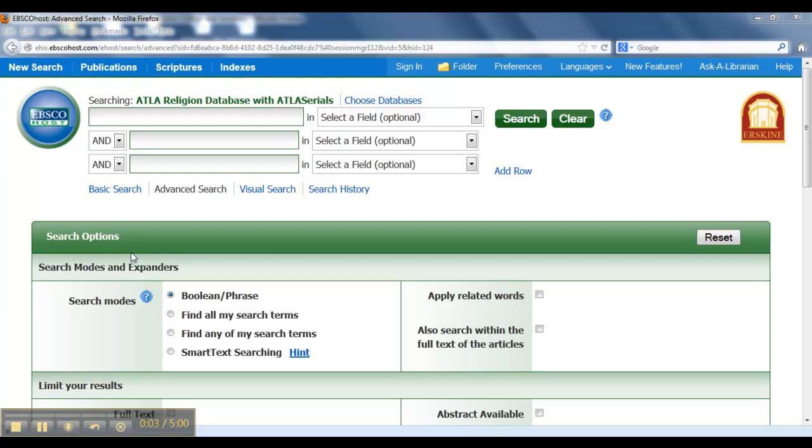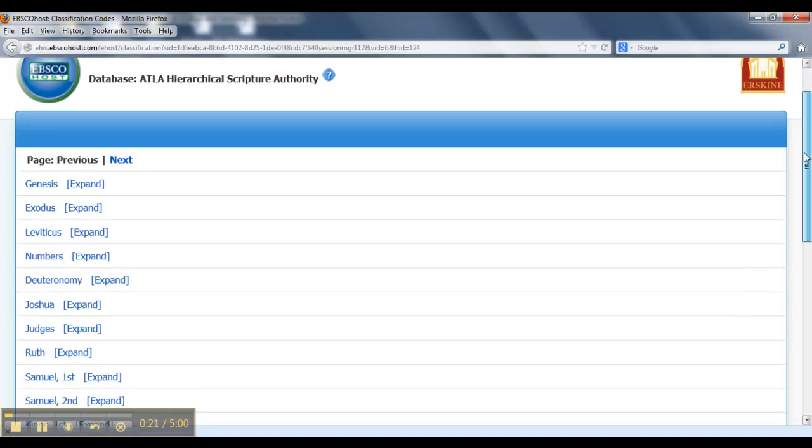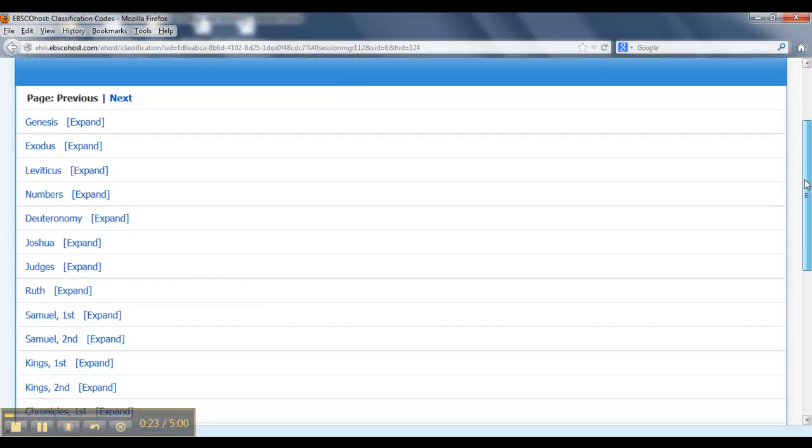This is a tutorial on using ATLA Religion Database to search for journal articles, and we're going to highlight one of the special features in ATLA Religion Database, the scripture search. The link for it is at the top of the page here. I'm going to click on Scriptures, and this takes me to what they call a hierarchical list, or we could think of it as a canonical list of the books in the Bible.